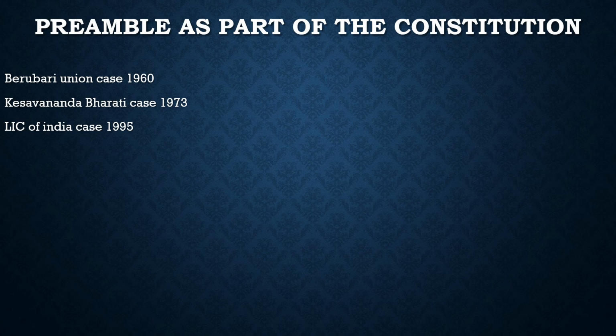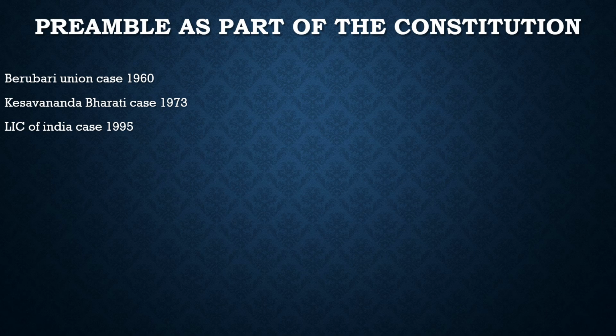In it, the Supreme Court said that the preamble shows the general purposes behind the several provisions in the Constitution and is thus a key to the minds of the makers of the Constitution. In the Berubari Union case, the Supreme Court said that the preamble is the key to the Constitution. It shows the features of the Constitution. It highlights the morality of the Constitution, and it shows the mentality of the framers of the Constitution.